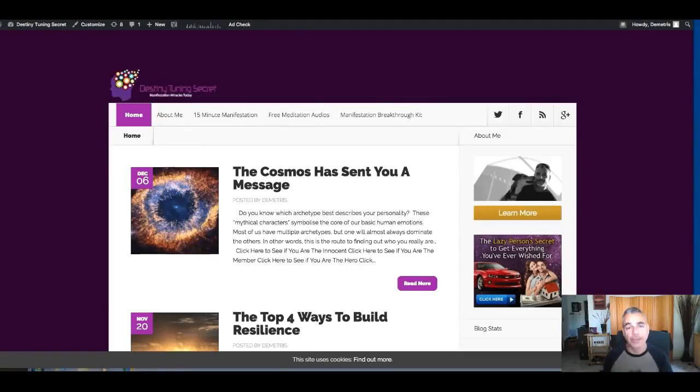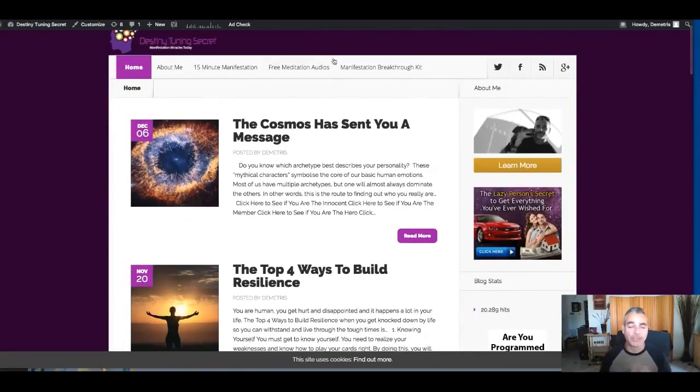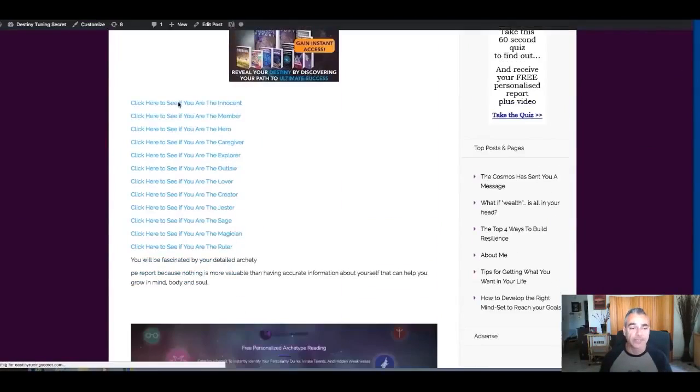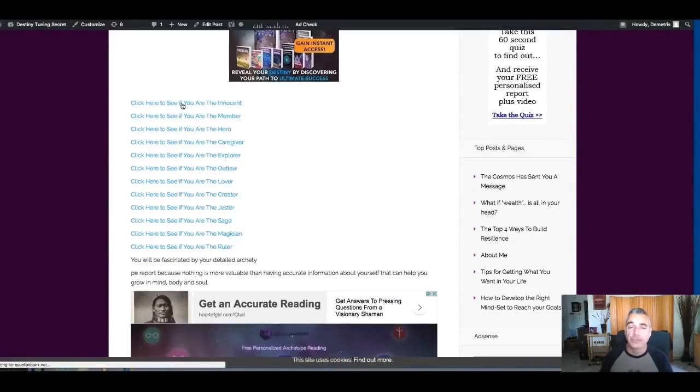Okay. Now, another thing that I want to cover is that on Gravatar, you can add many websites if you want, but I do suggest you actually target things. So have one website per Gravatar and connect things like I just showed you, and basically put in content. Now, one quick tip is that when you're building content, make sure that you have your links inside, or you're monetizing it properly, just like I'm going to show you in the training that you're going to see inside. And here you can see that I'm directing these people from one article that I have on Destiny Tuning Secret to a ClickBank offer that I'm making money off.